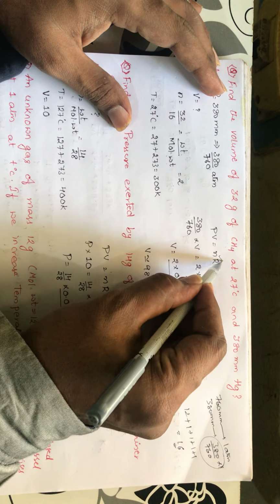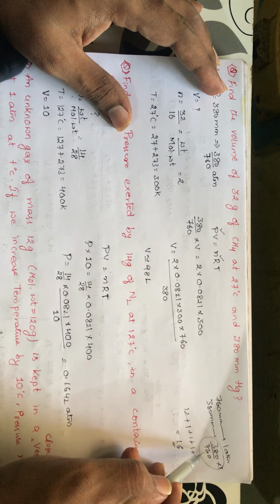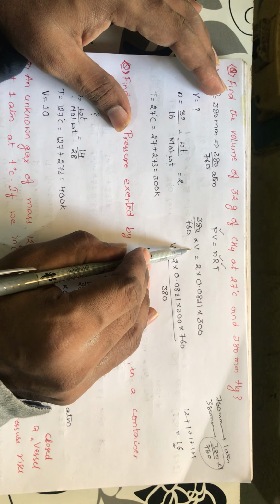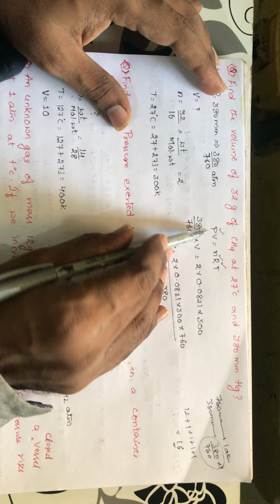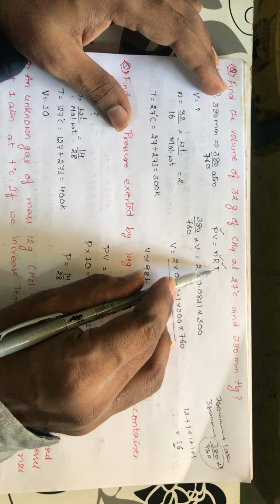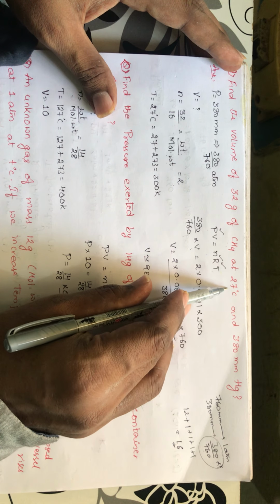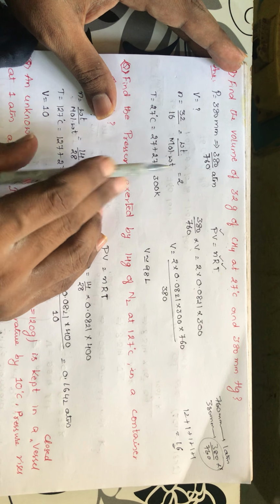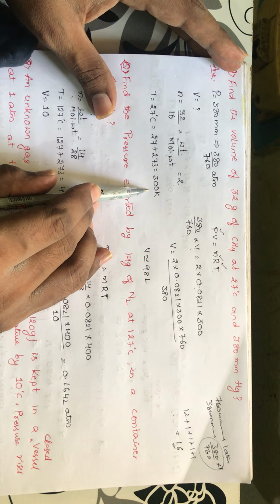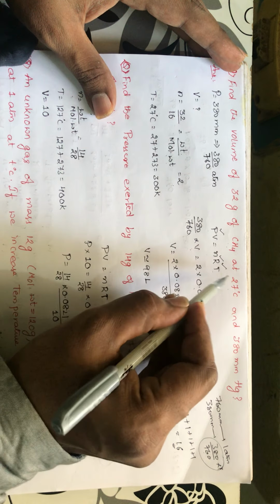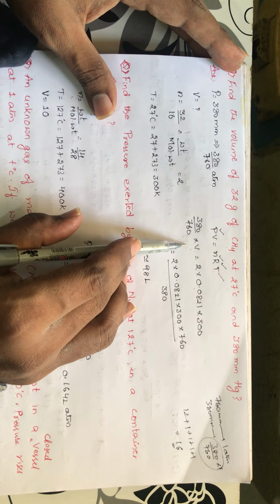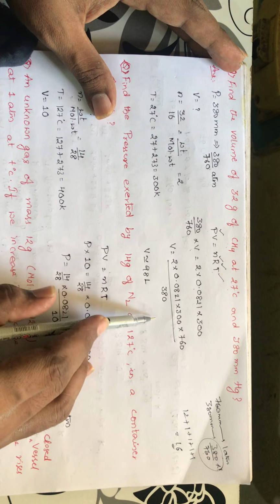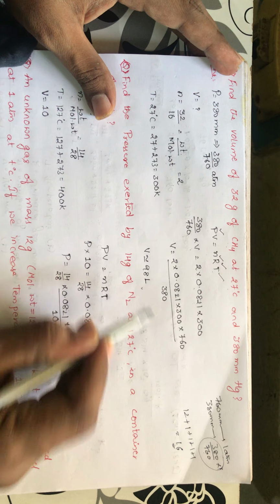So n value you have got 2, P value you have got 380 by 760, and R value you are taking as 0.0821, because you want the answer in liters, and pressure is in atmospheres. Temperature should be converted to Kelvin. You are taking it as 27 degrees centigrade. So convert 27 degrees centigrade into Kelvin by adding 273. If you add for the degree centigrade, it will be converted into 300 Kelvin. So this will be the equation. Finally you have got the temperature also. So 380 by 760 into V will be equal to 2 into 0.0821 into 300. So that volume will be equal to this. Approximately you will be getting the answer as 98 liters.